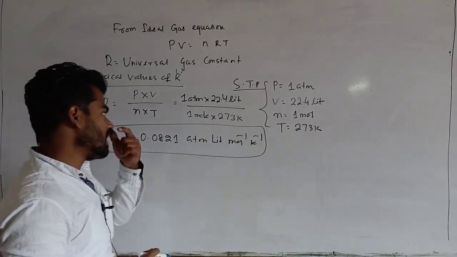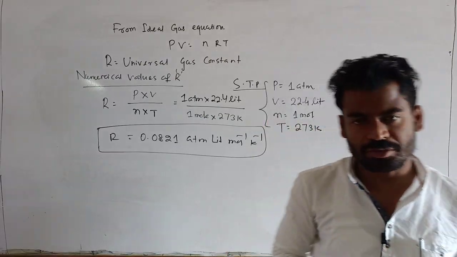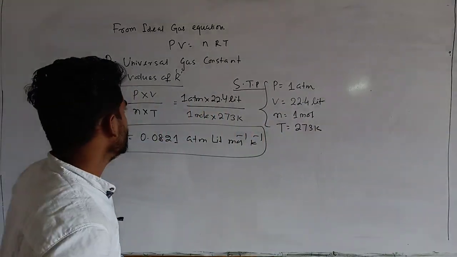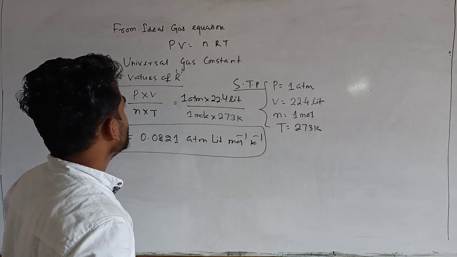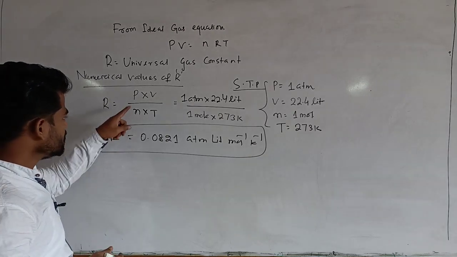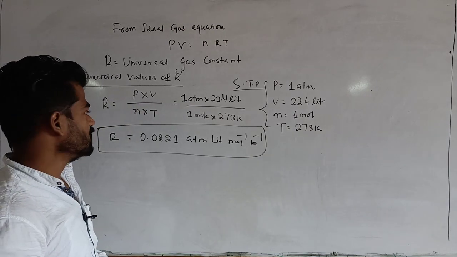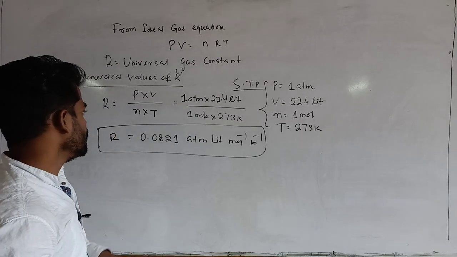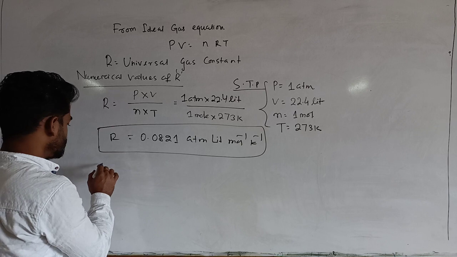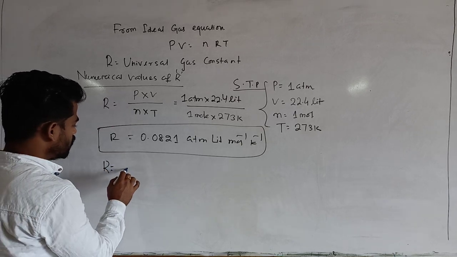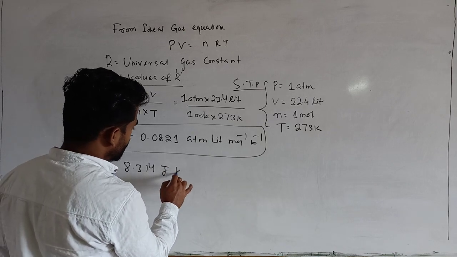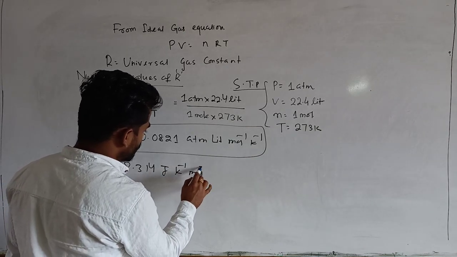Similarly, you can substitute different values and get different numerical values of R. If I find R by placing pressure 1 bar, volume 22.7, 1 mole, and again 273 Kelvin, it comes out in other units. In terms of energy, R is 8.314 joule per Kelvin per mole.